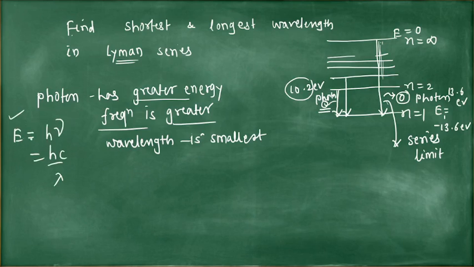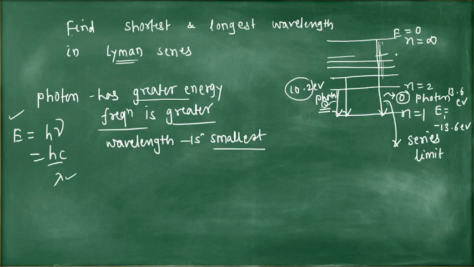So if energy is greater, wavelength is smaller. So smallest wavelength means greatest energy. From n equal to infinity to n equal to 1, the emitted photon has greatest energy.